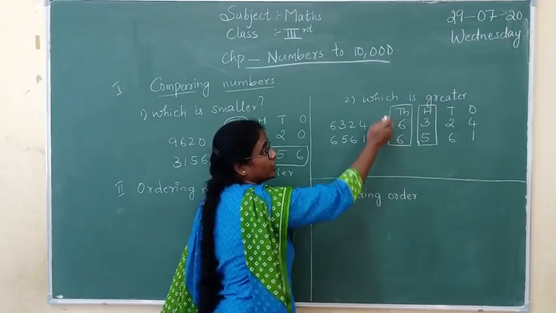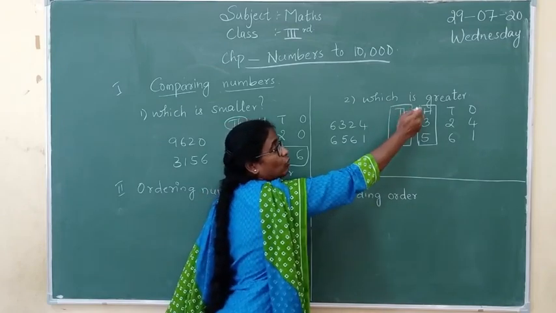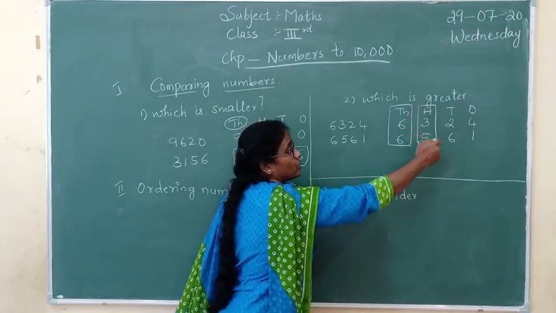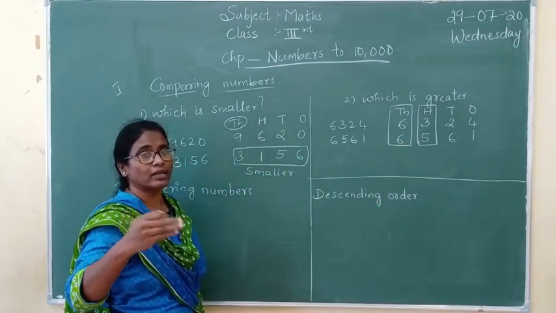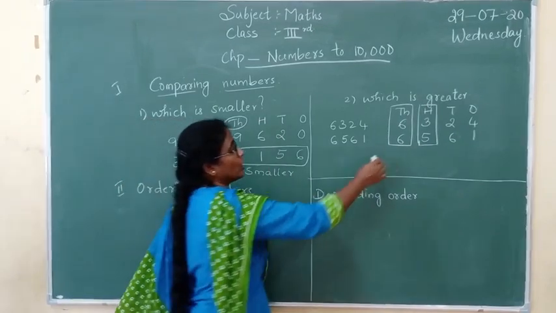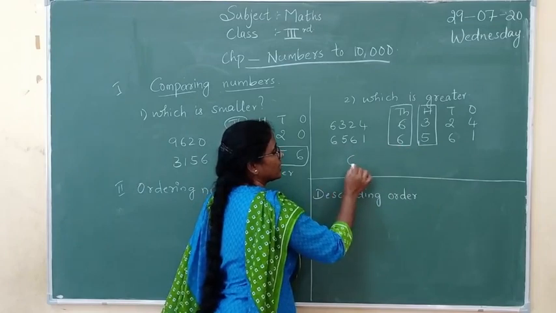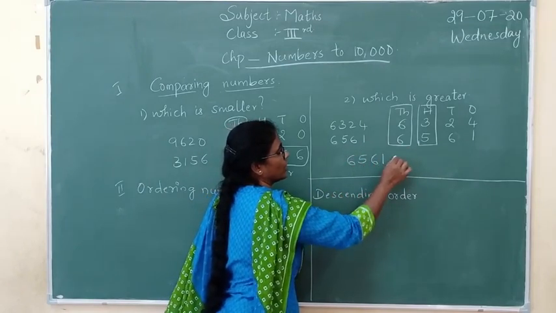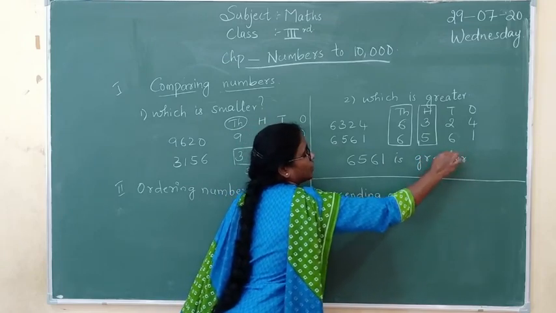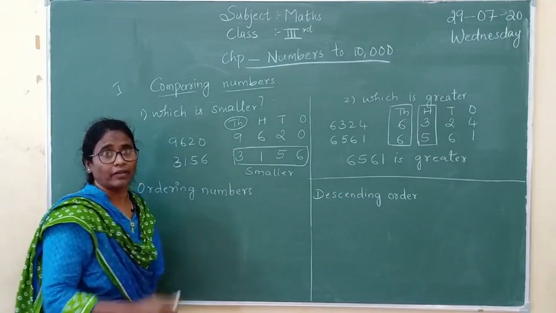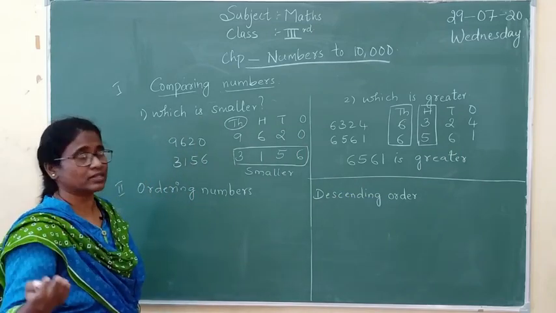So when we are having the same number in the 1000 place, you have to forget about that and go for the next place value. If it is the same numbers over here, then we have to go to the 10s place. That I will go on teaching you as the exercise comes to you. Now here which is the greater? 5 is greater. So this number, 6561, is the greater number. Understood, children? Whenever I am teaching you the examples and exercises, I will again repeat the same numbers, repeat the same comparing numbers so that you can understand easily.